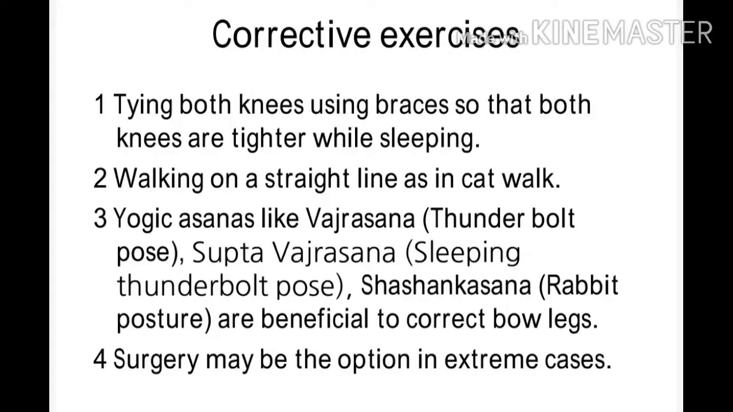Corrective exercises for bow legs are tying both knees using braces so that both knees are tighter while sleeping. You can do this while sleeping. Walking on a straight line as in a catwalk. Yogic asanas like Vajrasana, Supta Vajrasana, Shashangasana are beneficial to correct bow legs. Surgery may be the last option in extreme cases.